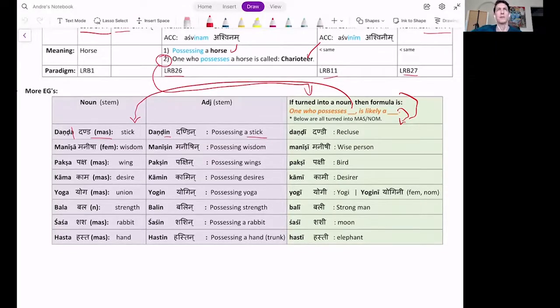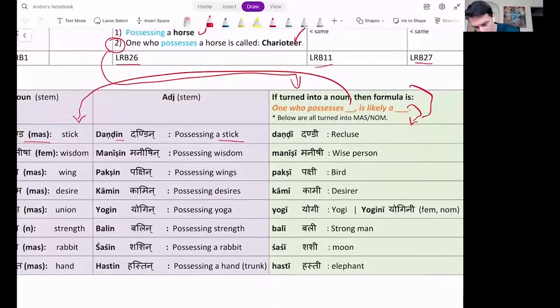One carries a stick in the mountains. I know you could say a whipper or a bad man or something, but in this case, a recluse. So Dandi, this is obviously all masculine nominative examples. If you want to use neuter or feminine, then you apply a different paradigm, as I explained.